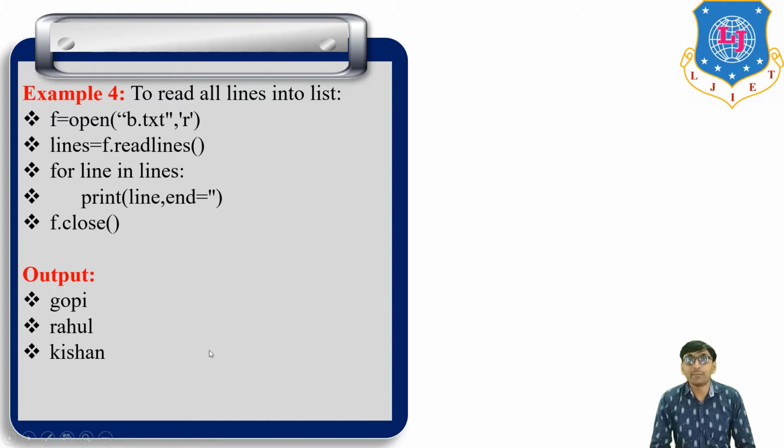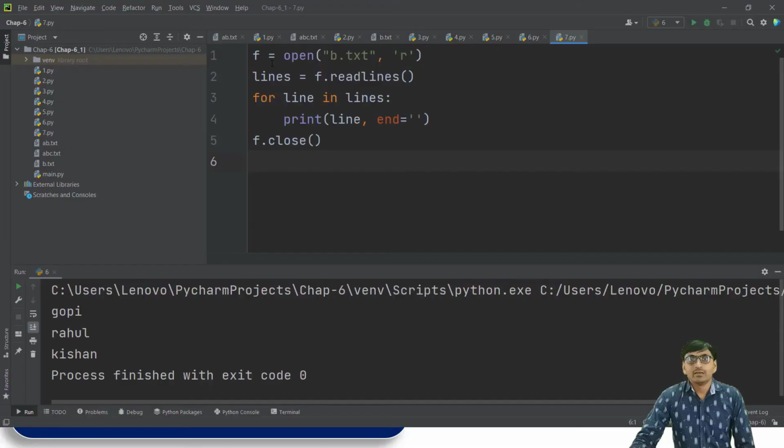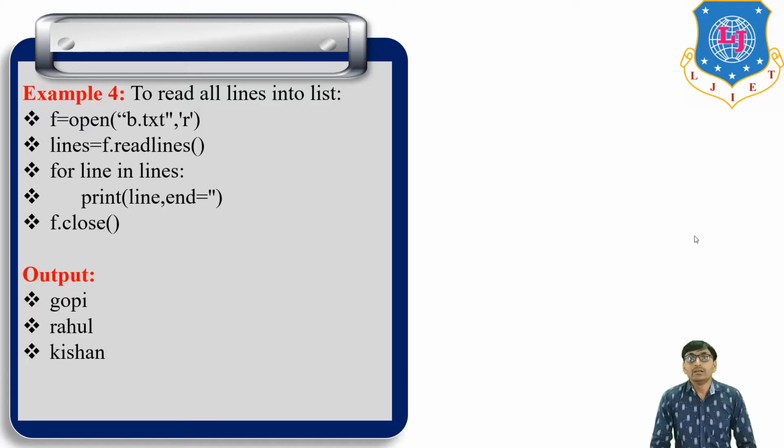Now we run this same program in PyCharm. So f is equal to open b.txt in read mode. Then lines is equal to f.readlines(). For line in lines, print line, then end equal to, then f.close(). If we run this program, the output is Gopi, then in the next line Rahul, in the next line Kishan.